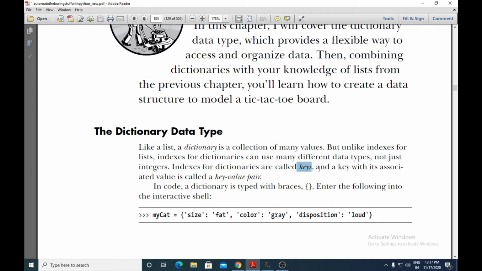And a key with its associated value. So in a dictionary we'll have a key and a value, and that key is nothing but an index, and for that particular key we'll have a value. So there will be a key-value pair in a dictionary. A dictionary is a collection of these key-value pairs, where the key is nothing but the index of that particular value, and that index can be of any data type.